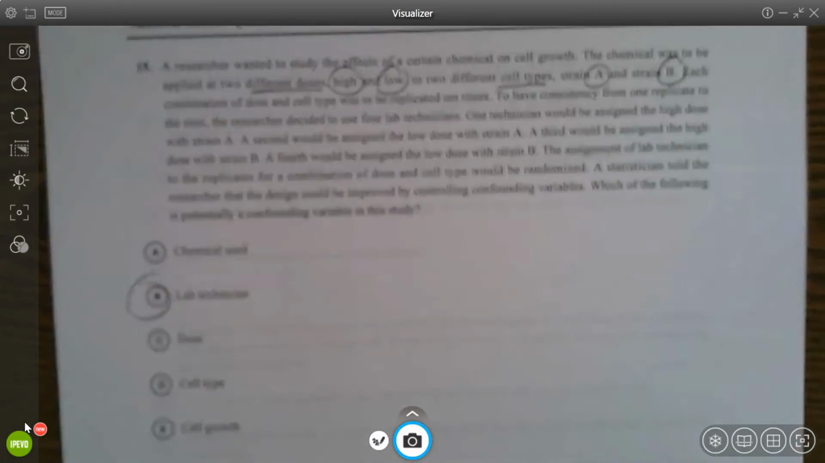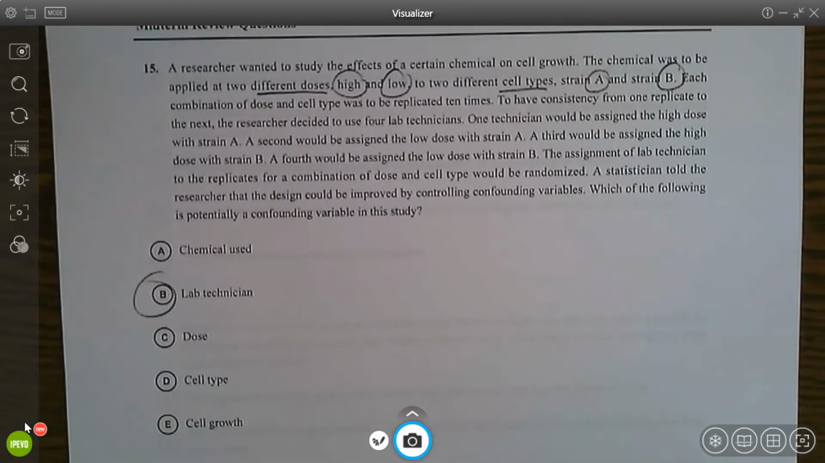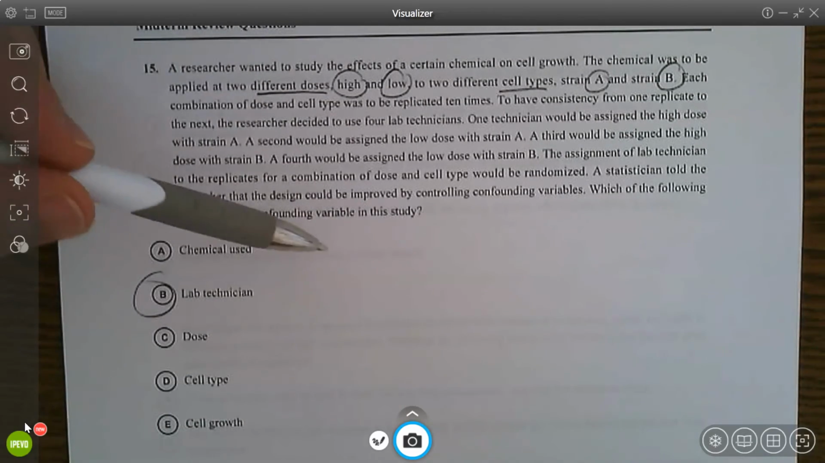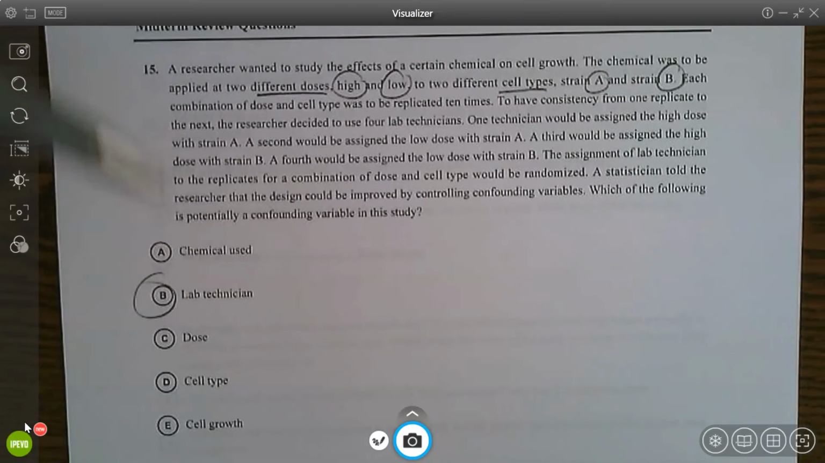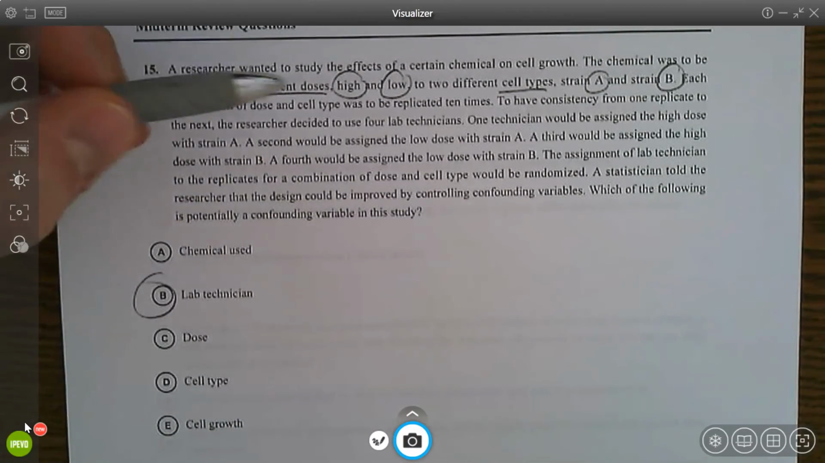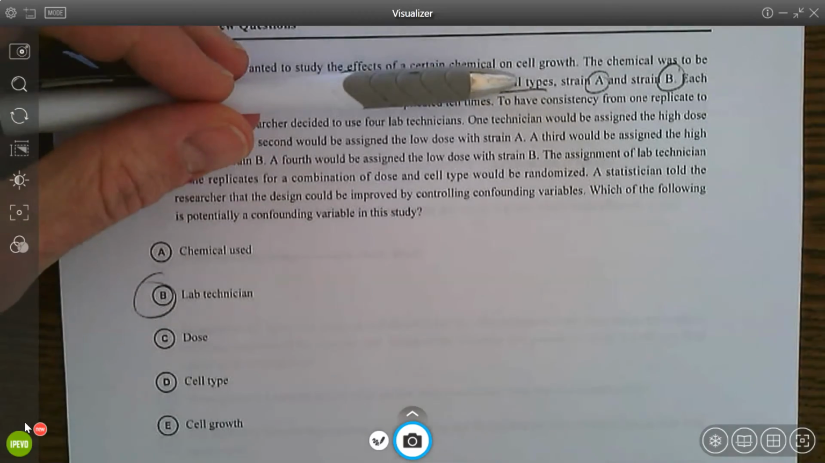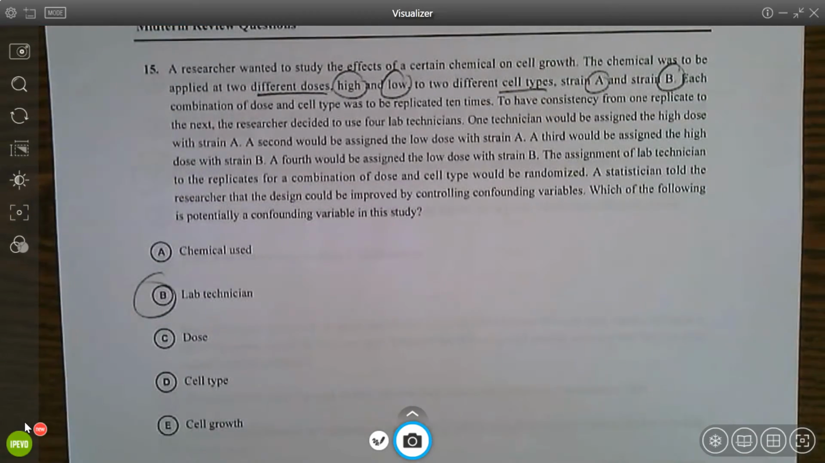Question 15. I had to read this a couple times. There's a lot going on here. Remember, a confounding variable is something other than your explanatory variable or your factors that you're testing. In this case, we're testing the dose and the cell type. So we want to be able to say the dose or the cell type caused the change and nothing else.